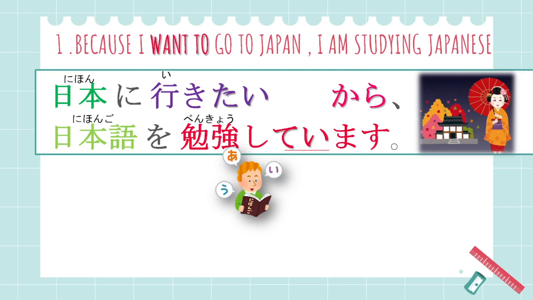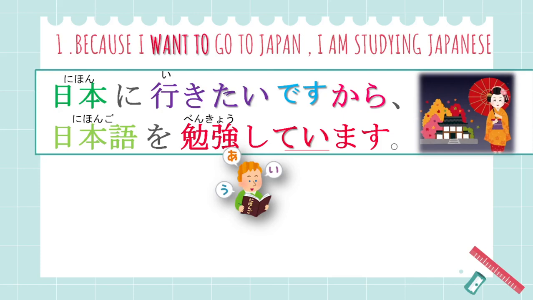Okay, so let me read this sentence one more time. 日本に行きたいから日本語を勉強しています. You could have said this sentence in this way, and this is the most natural way to say: I want to go to Japan, so I'm studying Japanese. Most natural. But you could have also said it as 日本に行きたいですから日本語を勉強しています.